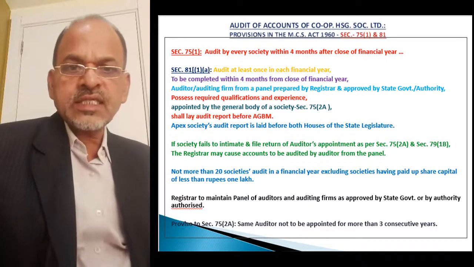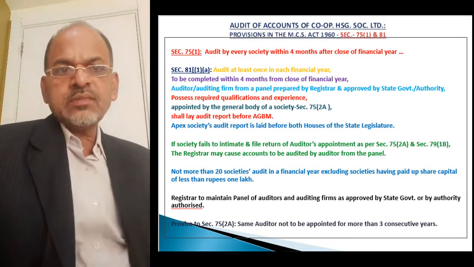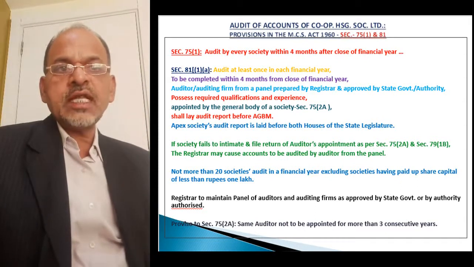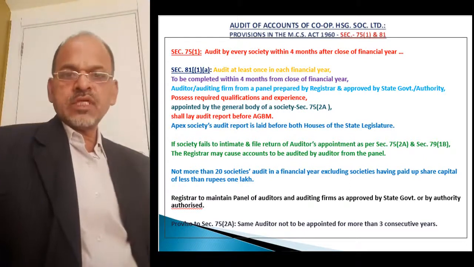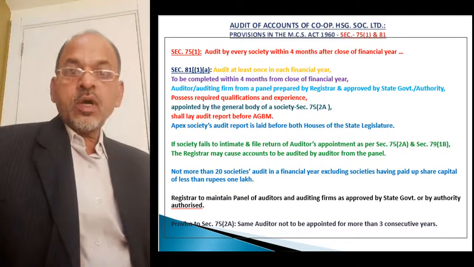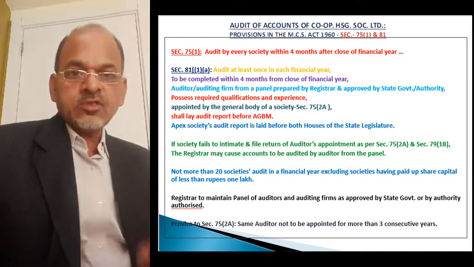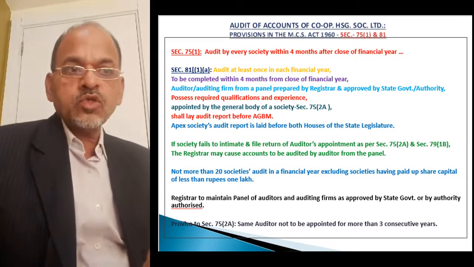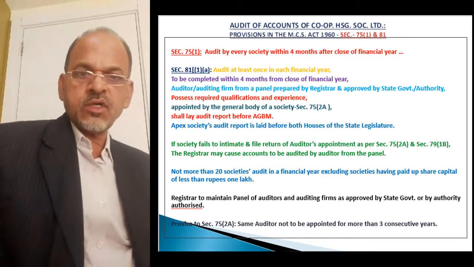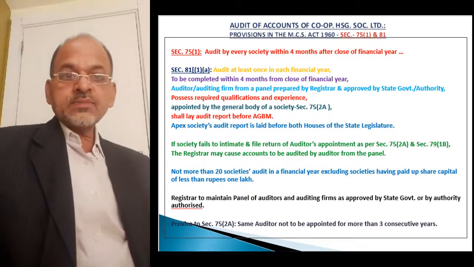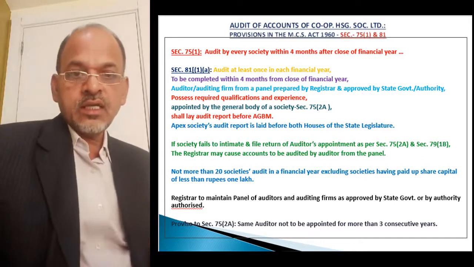So what is that provision under section 75 subsection 1 regarding audit? That section provides for audit by every society within 4 months after close of financial year. As per section 75 subsection 1, it is the responsibility of the society to get its accounts audited by the statutory auditor within 4 months after close of financial year, or cooperative year, that is from 1st April to 31st March, that we have seen earlier.